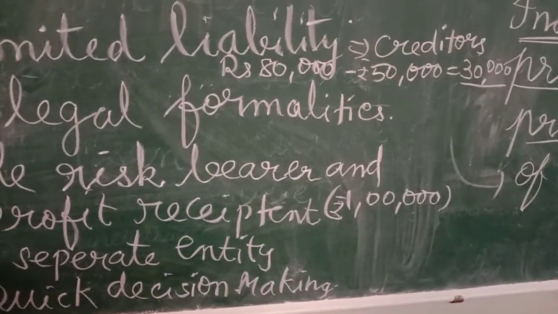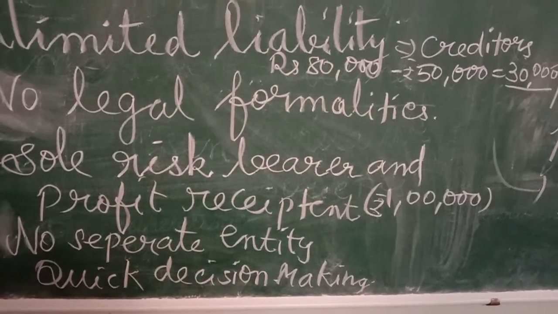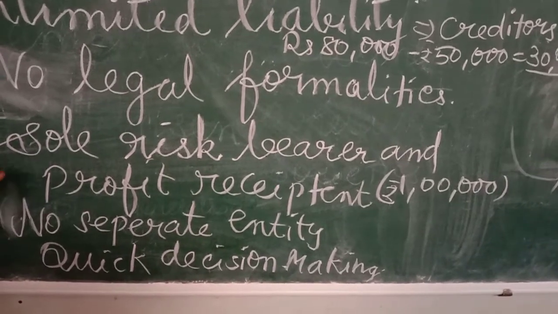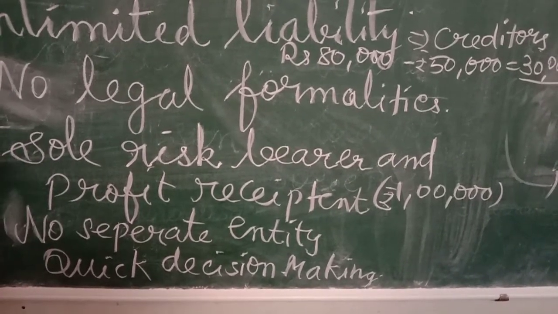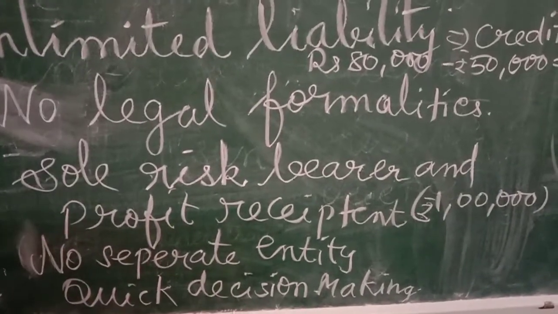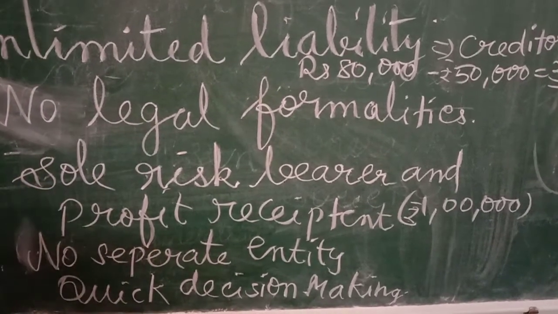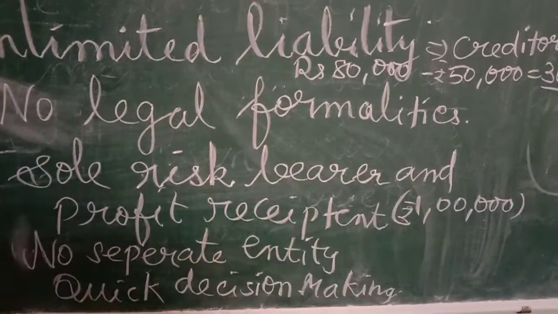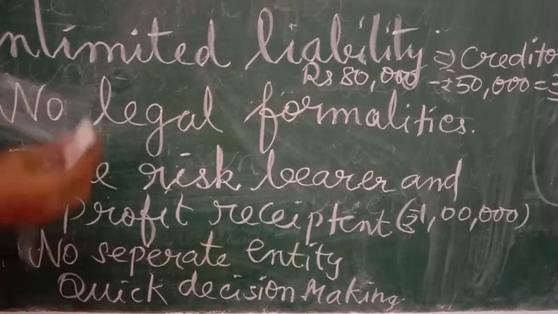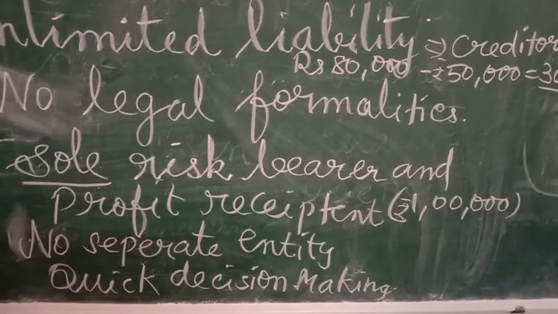So, she is going to get 1 lakh profit in her business for the whole year, which means that Maheshwari alone is going to enjoy all the profit. She is not going to share the profit with any other person. So sole risk also: suppose there is any risk, a loss of 1 lakh rupees will happen. So that's the risk and profit. Both are going to be borne by the sole person only.